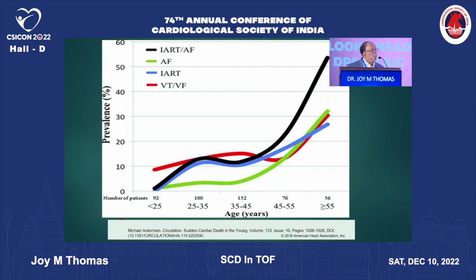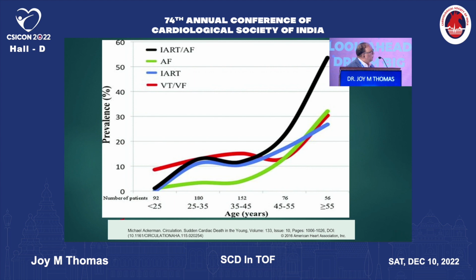But if you look at what happens over the ages as the child grows older, you will find one of the commonest arrhythmias, which is found till the ages of 35 to 45, is ventricular arrhythmias, ventricular tachycardia and ventricular fibrillation. This is what is responsible for sudden cardiac death in patients with tetralogy. If they survive beyond that age, most of the arrhythmias they have at that time are atrial fibrillation and intra-atrial reentrant tachycardia.